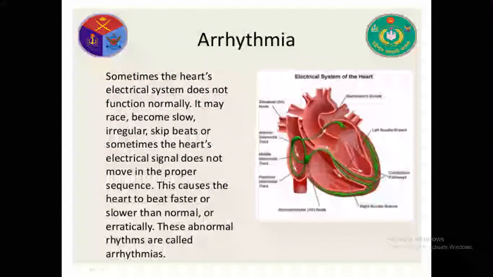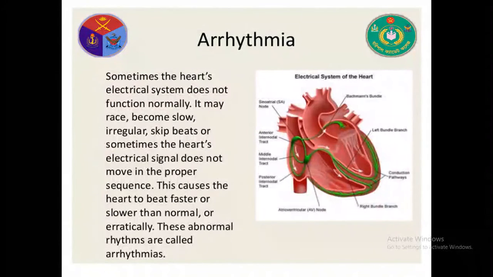Arrhythmia. Sometimes the heart's electrical system does not function normally. It may race, become slow, irregular, skip beats, or sometimes the heart's electrical signal does not move in the proper sequence. This causes the heart to beat faster or slower than normal or erratically. These abnormal rhythms are called arrhythmias.